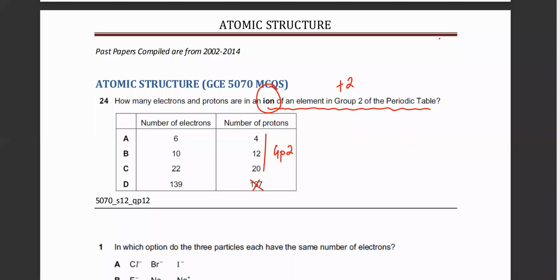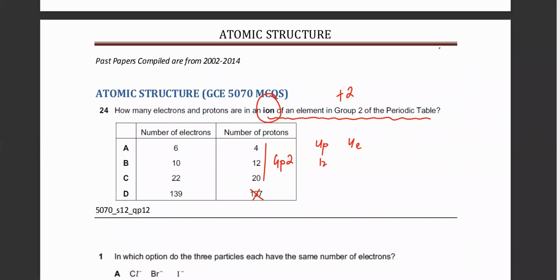He's talking about the ion, so the charge should be plus 2. Now, the number of protons and electrons are exactly the same if it's an atom. 4 protons, 4 electrons, 12 protons, 12 electrons.